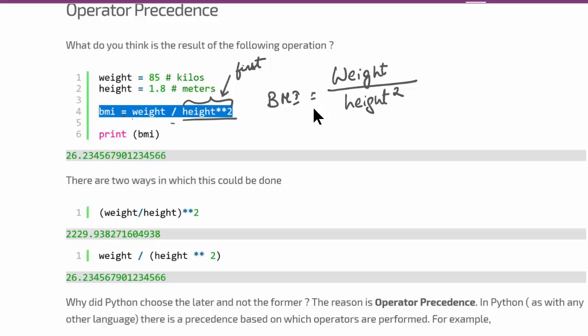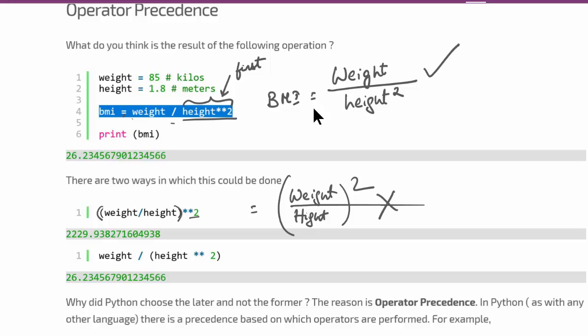So there are two ways of doing this, right? One is you first do the weight by height and then square it, which is not correct. This is not the correct formula. This is the correct formula. This is wrong. But what prevented Python from calculating the BMI that way? Because the way we have written it, to a human, this is a little bit ambiguous, right?